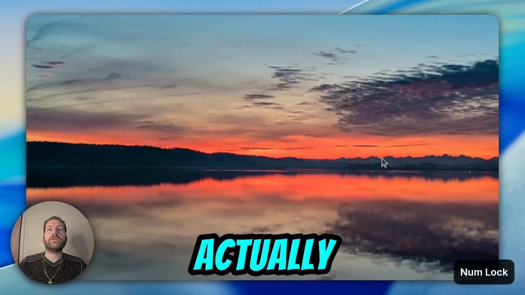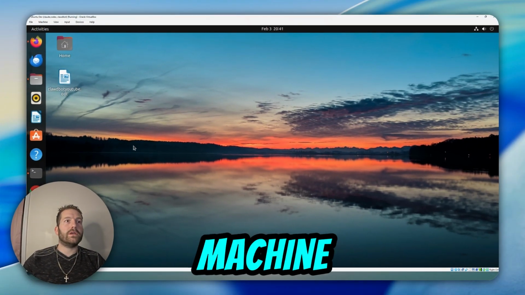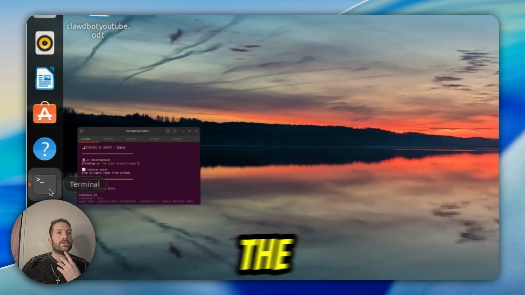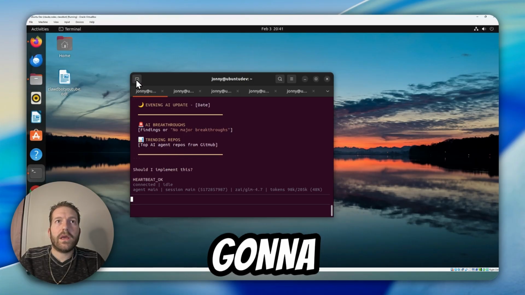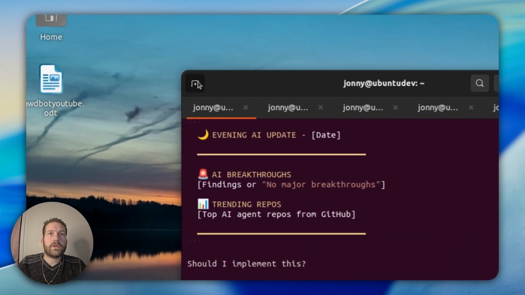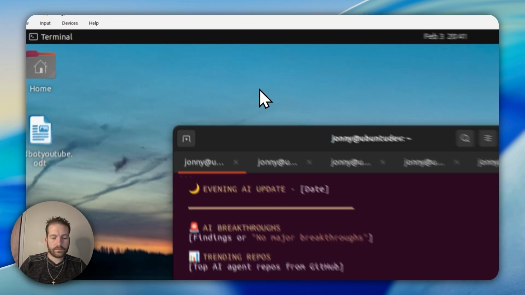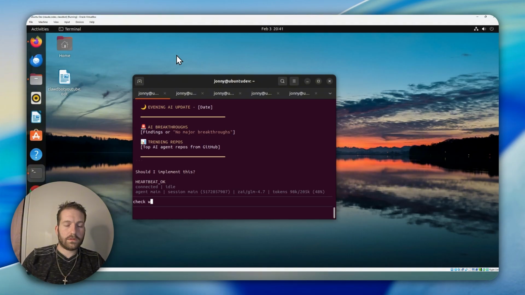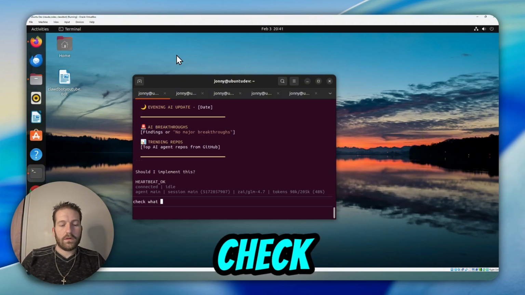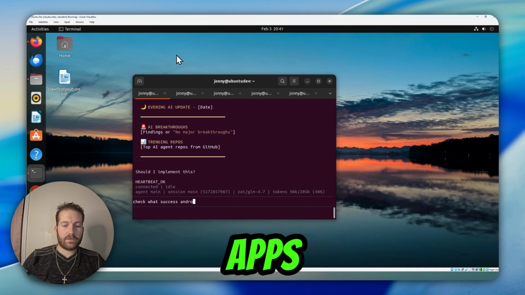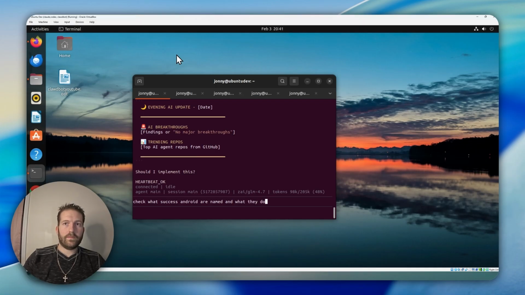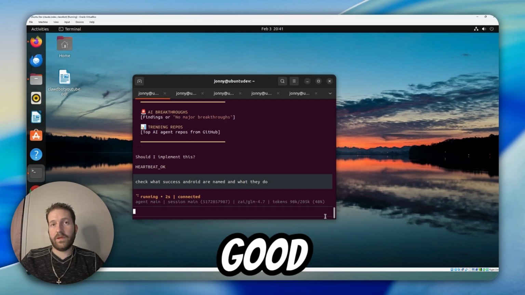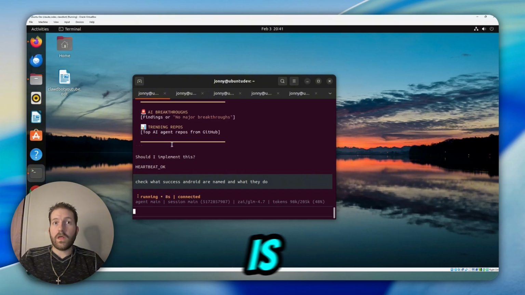Alright, so we're going to jump over here actually and do a little more research in my Ubuntu virtual machine. So now we're going to go into the terminal, and I'm going to have it do some research, okay? We're going to have it check what some successful Android apps are named and what they do. So this is actually a good way to validate apps too if you want to build apps. This is ClawdBot over here.